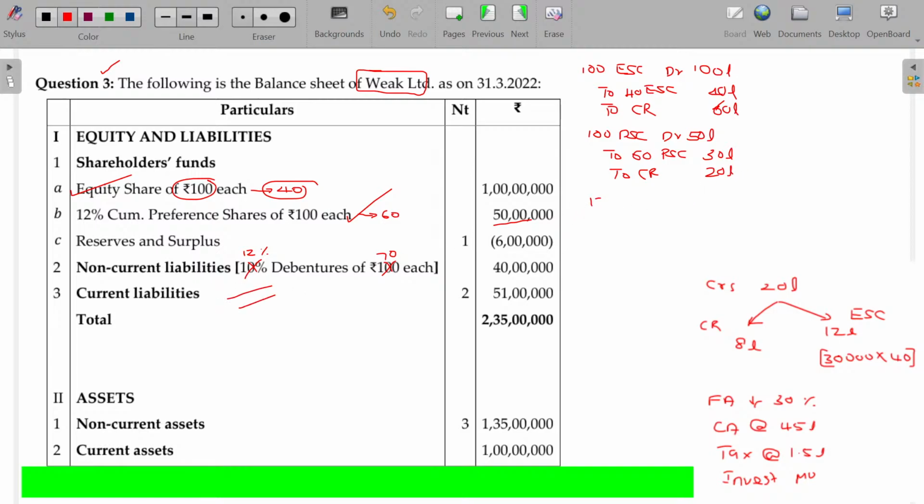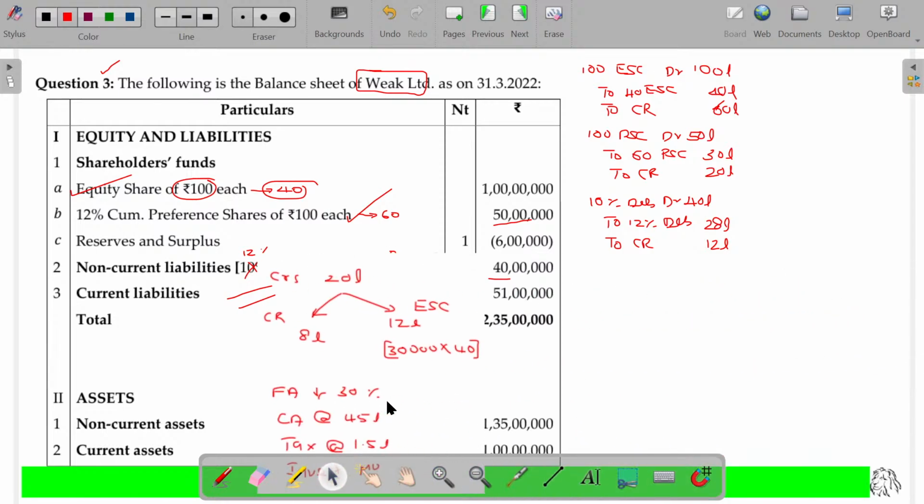10% debenture is cancelled. Instead of that, we now offer 12% debentures. That too only 70%, 70% being 28 lakhs. Remaining 12 lakhs will go to capital reduction.